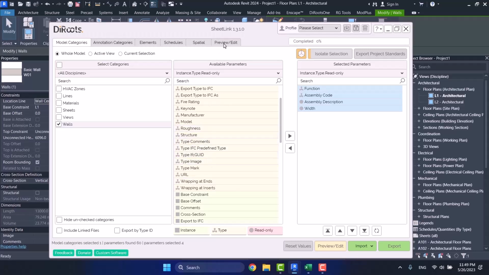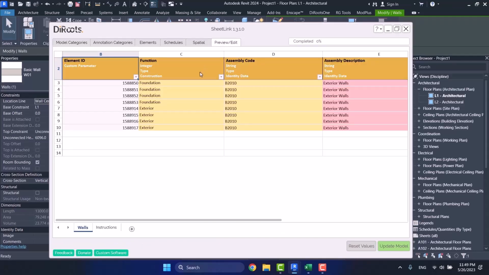SheetLink plugin also shows you parameter groups. For example, here, the C column. Here it is telling me the name of the parameter. I have added the function parameter here. Here it is telling me its data type. For example, it's integer or string or text. Here it is telling me that this parameter is type, or it is instance. And in the last section, it is telling me its parameter group. It says function is placed in the parameter group of construction.